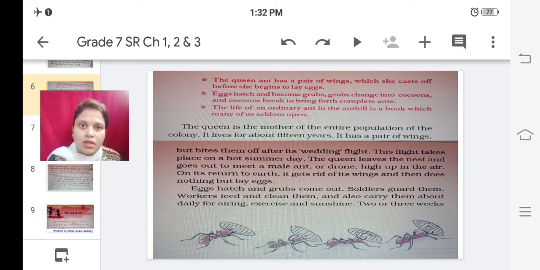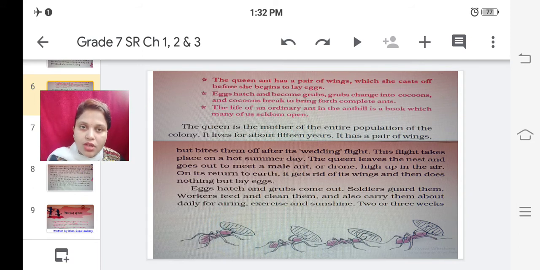So after she lays the eggs, what is the further thing the other ants have to do? The eggs hatch and grubs come out. The small babies come out, but still they are not in a form to move anywhere easily. So after hatching, these grubs come out. Soldiers guard them. What is the duty of the soldiers? To guard these grubs. Workers feed and clean them.